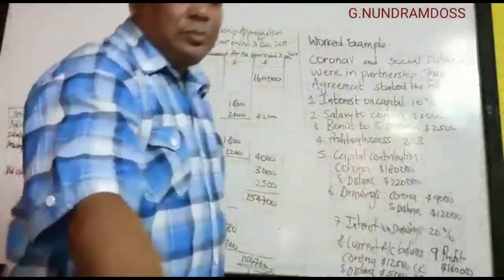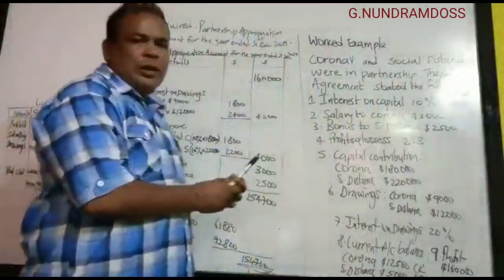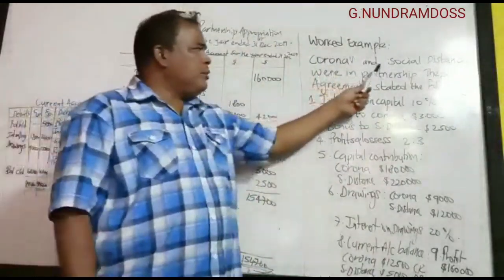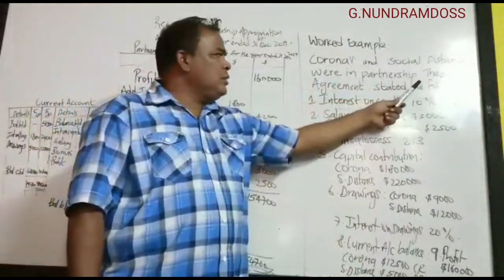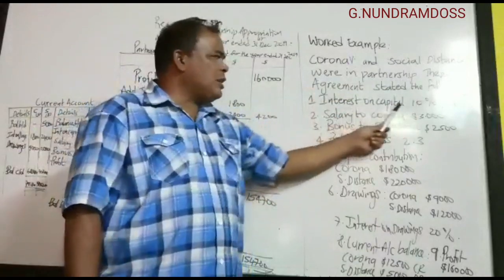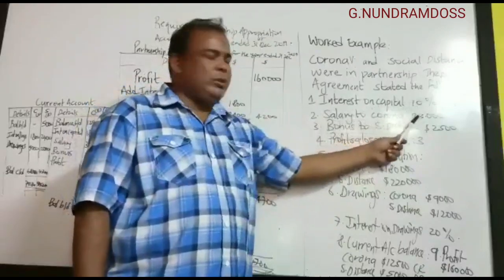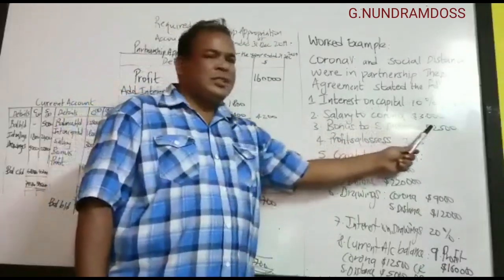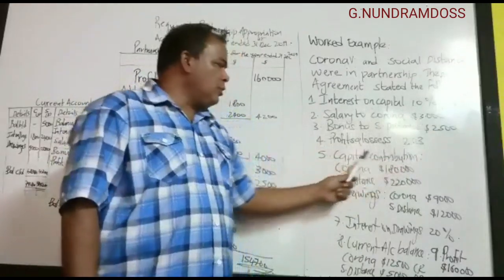Corona and Social Distance were in partnership. The partnership agreement states the following: interest on capital 10%, salary to Corona 3 000, bonus to Social Distance 2 500, profit and losses shared two to three.